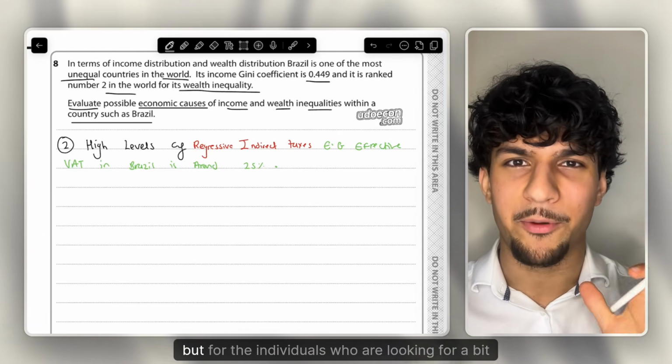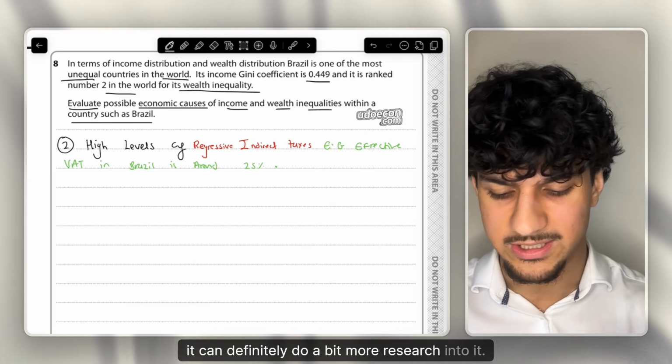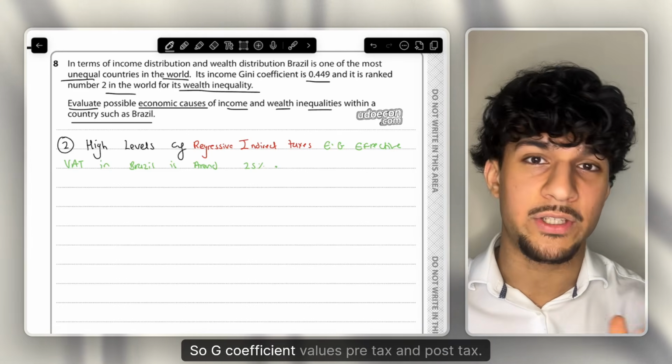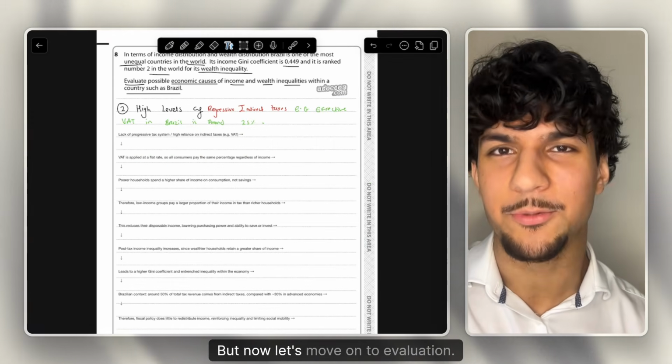You 100% don't need to add that, but for the individuals who are looking for a bit more of a spark in their exam, you can definitely do a bit more research into it. It's a really good point to add. So Gini coefficient values pre-tax and post-tax. And that is a quick brief summary of what I've written. But now let's move on to evaluation.